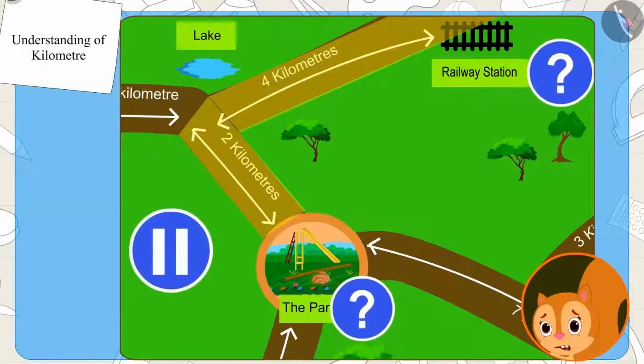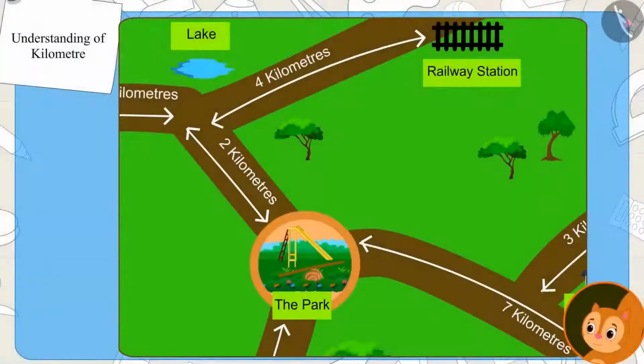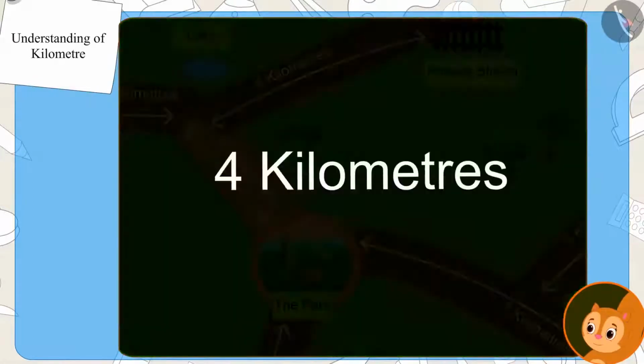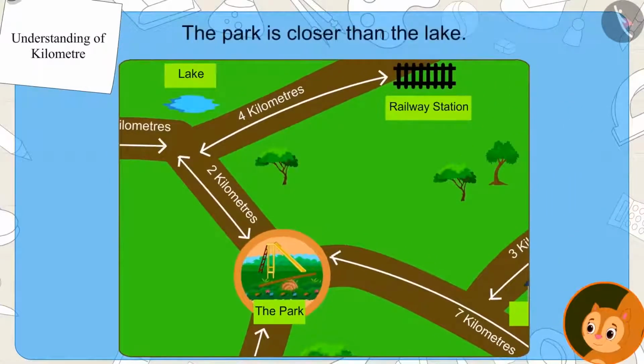If you want, you can pause the video and find the answer. Well done, kids. The answer you found is correct. Because 2 kilometers is less than 4 kilometers, hence the park is closer to the lake.